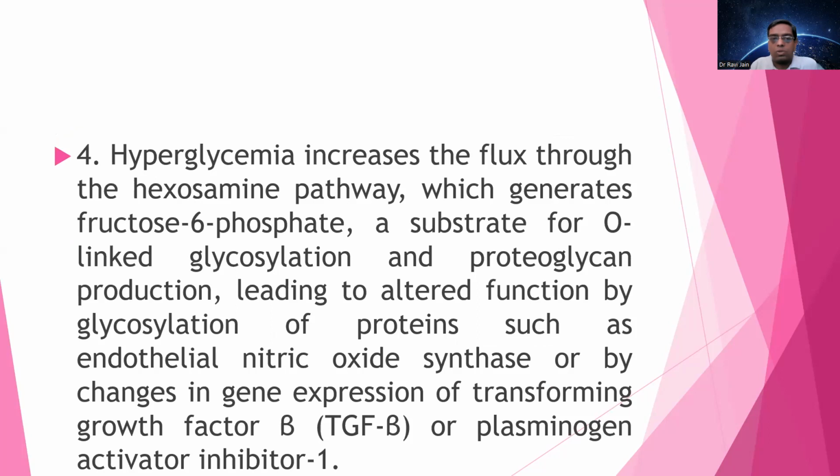The fourth point is that hyperglycemia increases the flux through the hexosamine pathway, which generates fructose 6-phosphate, a substrate for O-linked glycosylation and proteoglycan production, leading to altered function by glycosylation of proteins such as endothelial nitric oxide synthase, or by changes in gene expression of transforming growth factor or plasminogen activator inhibitor.